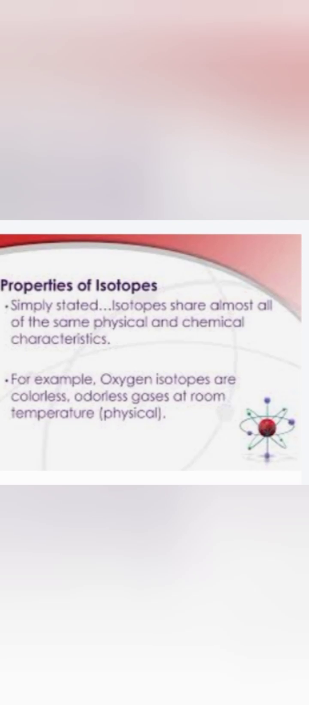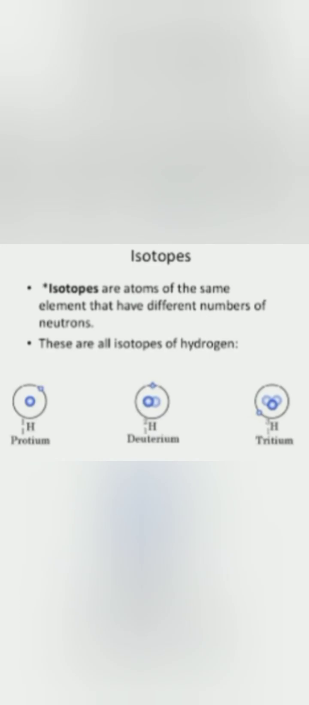Now, properties of isotopes. First, isotopes of an element have the same chemical properties since they all have the same atomic number. Second, due to the same atomic number, all the isotopes of an element have the same electronic configuration, because the number of electrons is the same. Third, isotopes differ from each other only in their physical properties such as density, melting point, boiling point, etc., due to their difference in mass number.